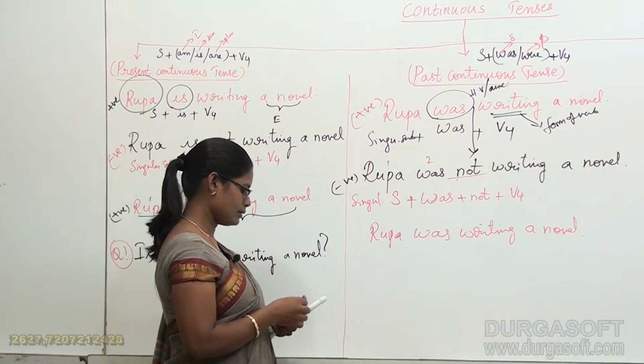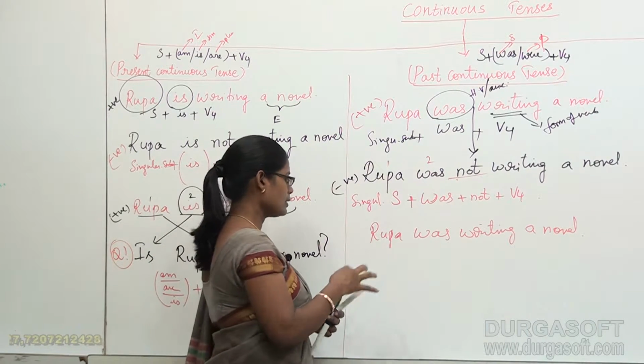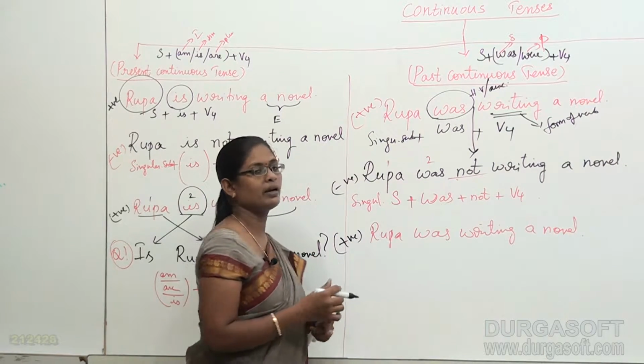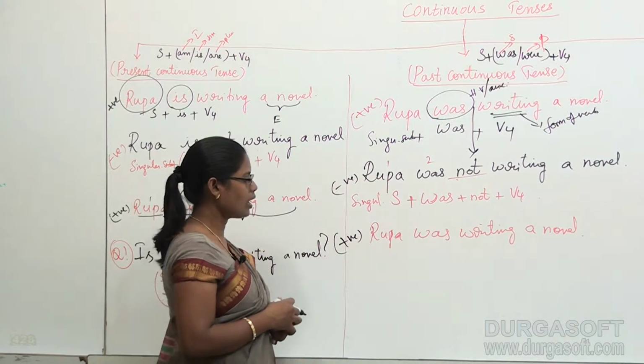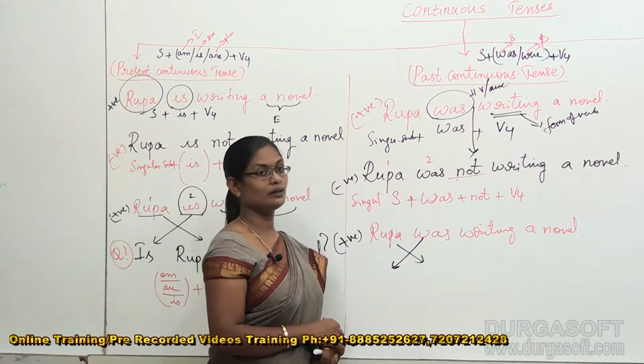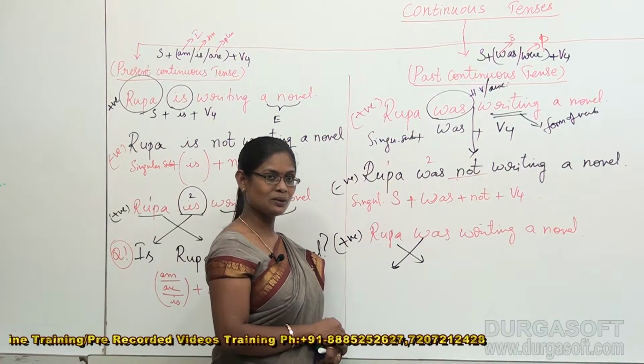This is my positive statement. From the positive statement, I am preparing a positive question. How? Very simple, interchanging the places of the first and second word.